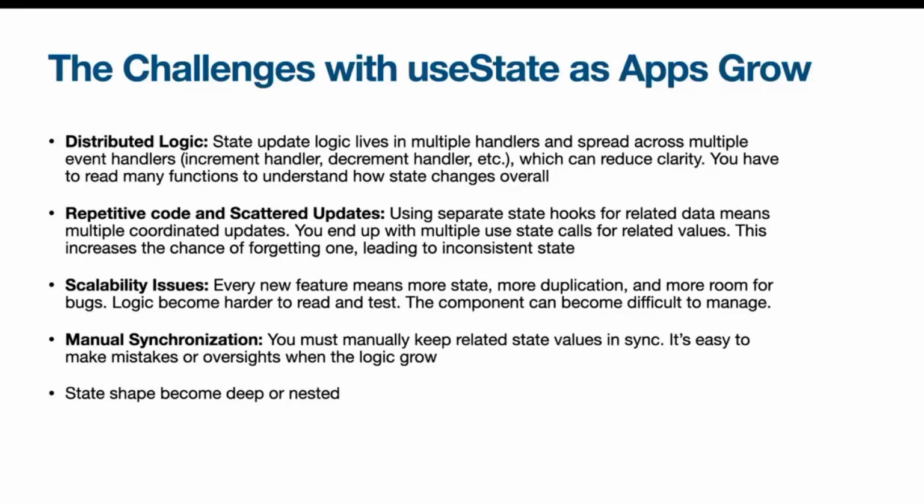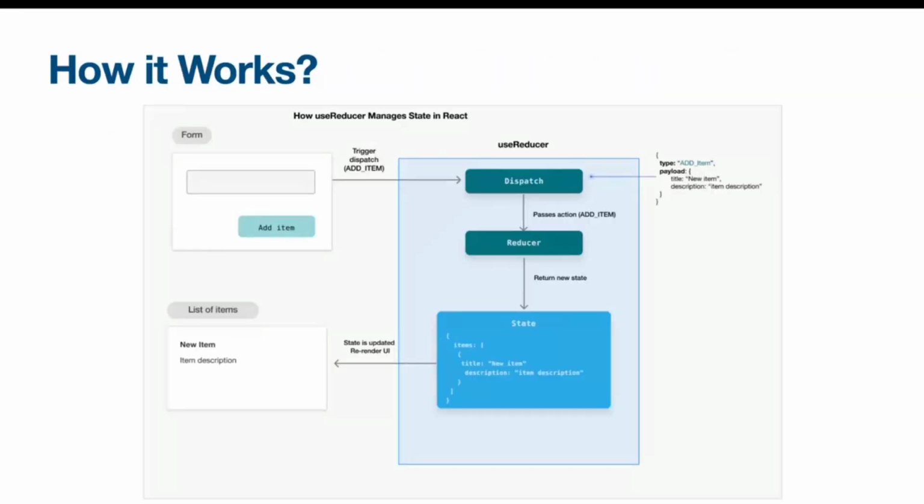So I will go to the next slide. This slide explains how useReducer works. Let's take, for example, a form here. When I click on add item, the dispatch function will be triggered. This trigger will also pass the action, as you see on the right side, add an item, and we pass the current state.